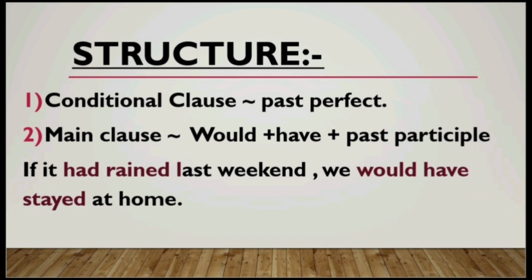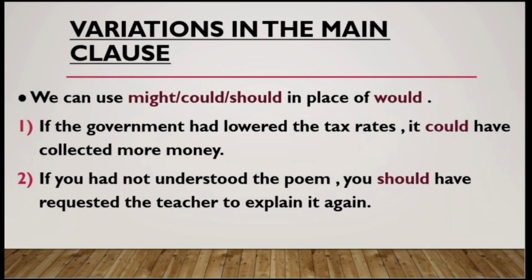Have a look at this example here. If it had rained last weekend, we would have stayed at home. Had rained is the conditional clause in past perfect. Proceeding to main clause, we would have stayed at home, would have stayed. So therefore main clause contains would plus have plus past participle, although variations are possible, which will be discussed further in this video. Now let us talk about the variations or alterations that can happen in the main clause.